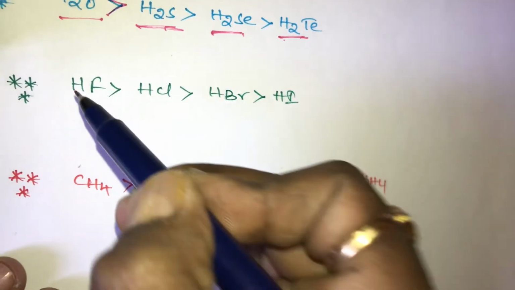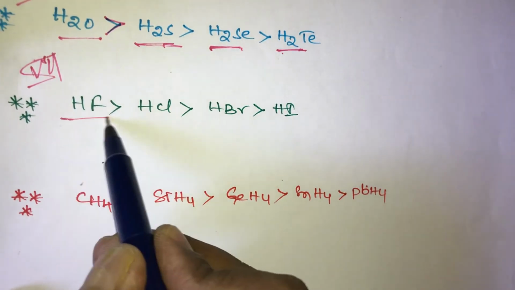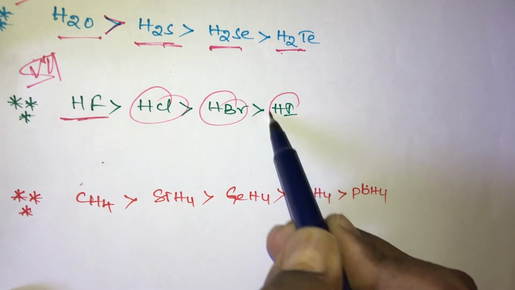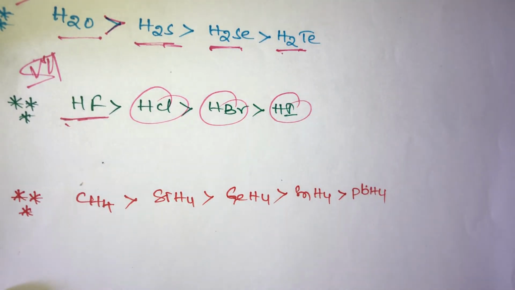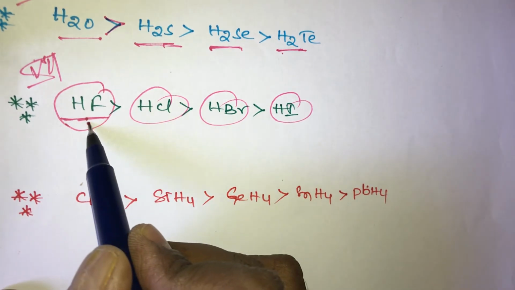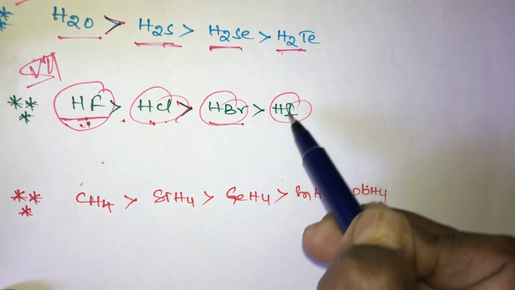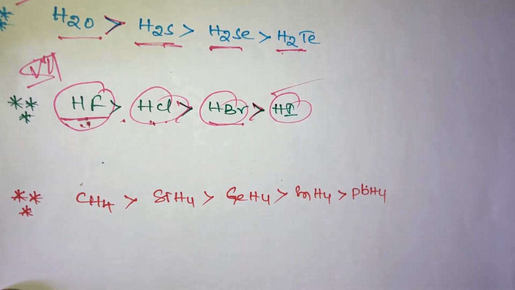In the 7th A group elements, the thermal stability order is HF, HCl, HBr, HI. HF has more thermal stability due to its small size. Because in a small size molecule the bond cannot break easily, that's why thermal stability is more. HF is greater than HCl, HCl is greater than HBr, HBr is greater than HI. This is the thermal stability order in hydrides.